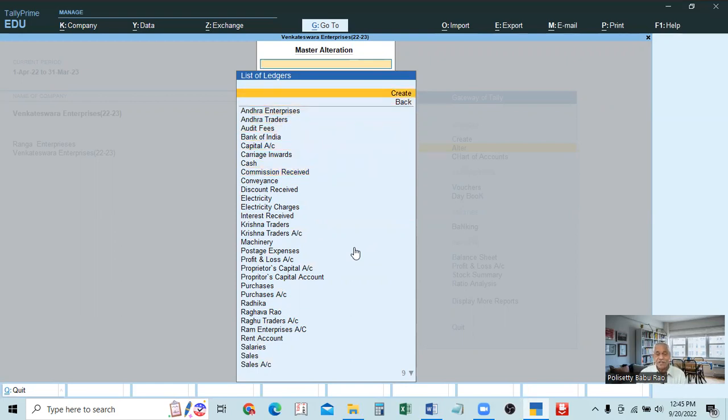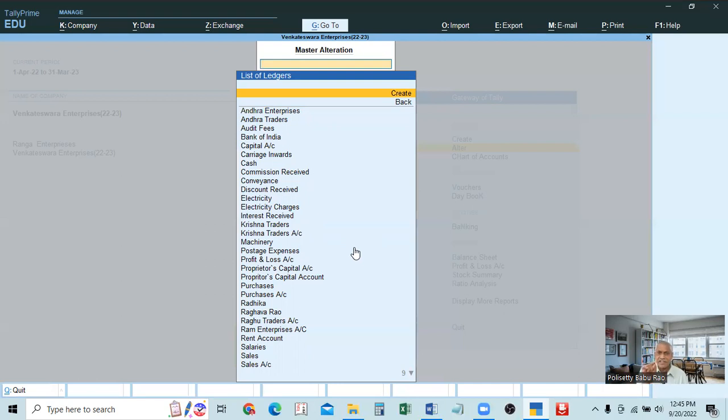See, on the top, in most of the windows wherever you are working, the create button will be there. Because every time you need not go back to the gateway of Tally to create something. Wherever you are working, there itself you can create. That's called secondary creation.